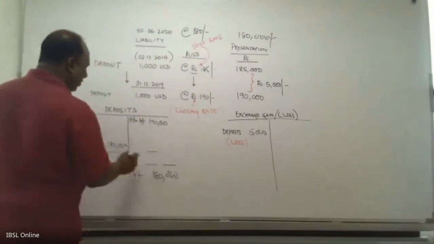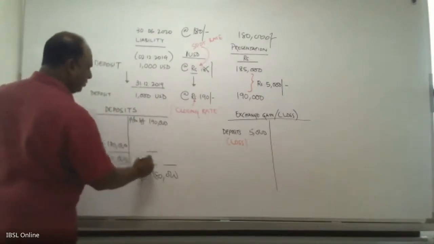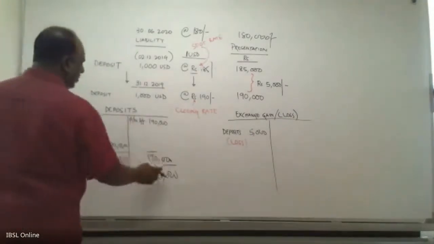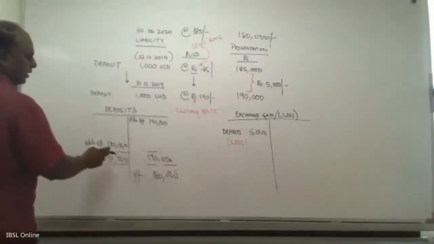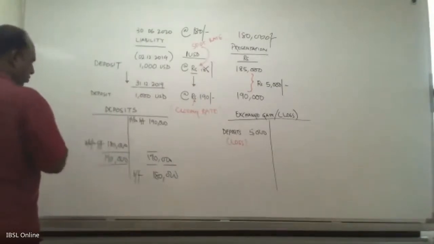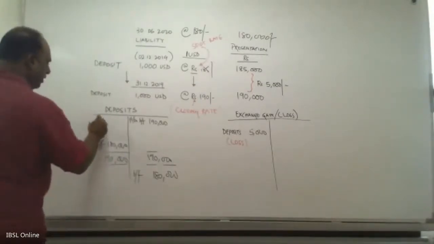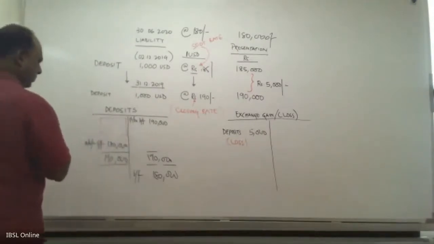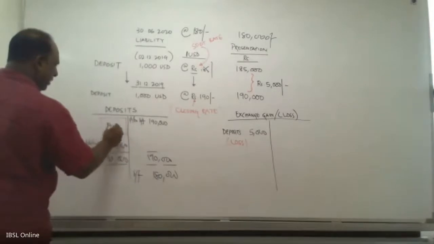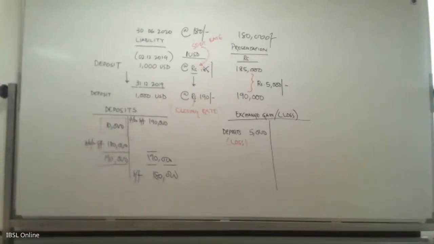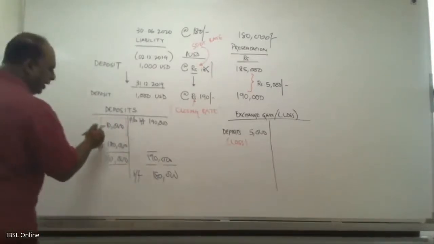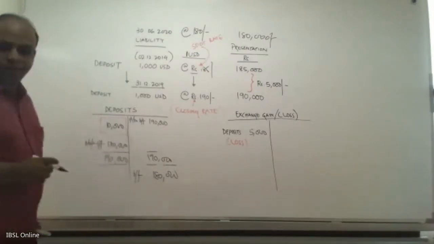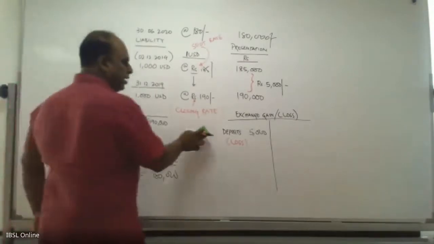So your grand total becomes 190 again, but this side is 190 and the other side is only 180. So you need to bring in a balancing figure. How much is that? 10,000. Now you are debiting here, and you will credit the P&L.